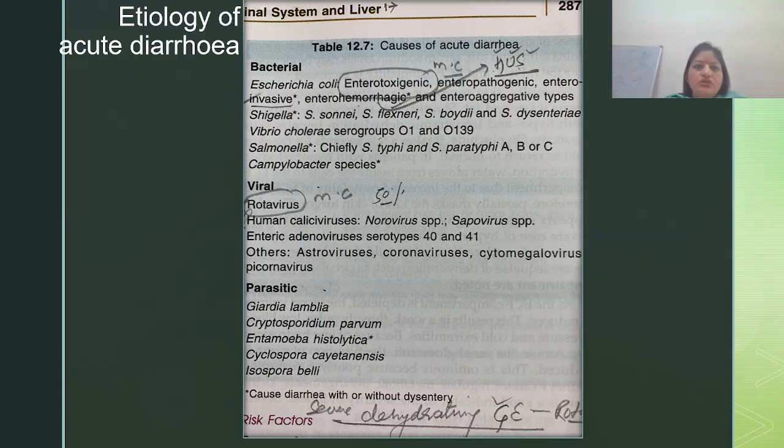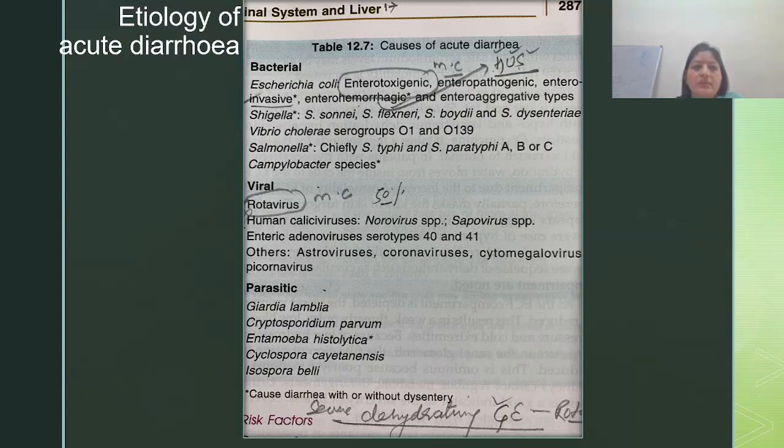This is the etiology of acute watery diarrhea. What are the causes? I have taken this etiology chart from your Ghai itself so that you can correlate it with your own book and remember it, understand it very well. How will you enumerate the causes of acute diarrhea?